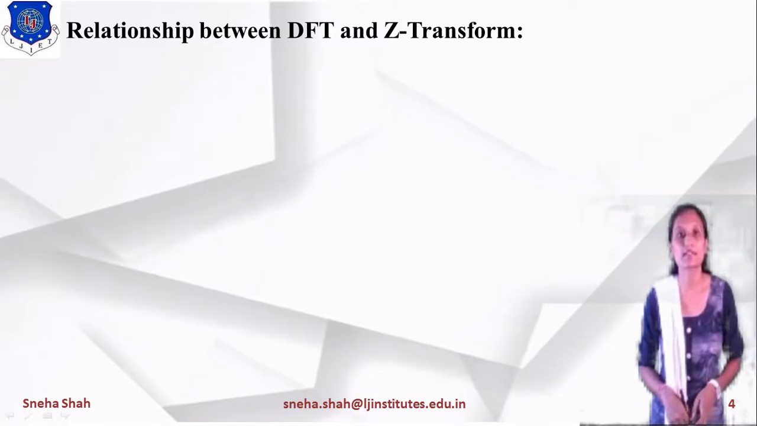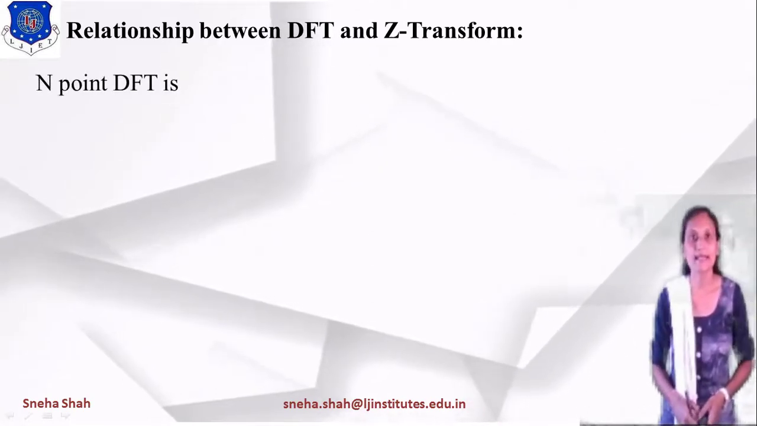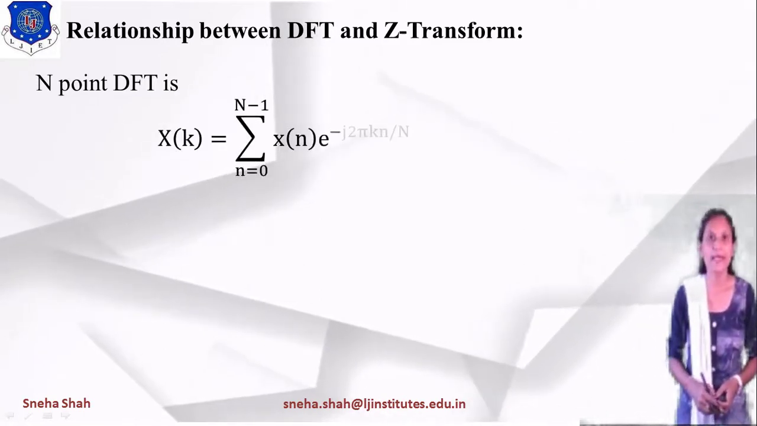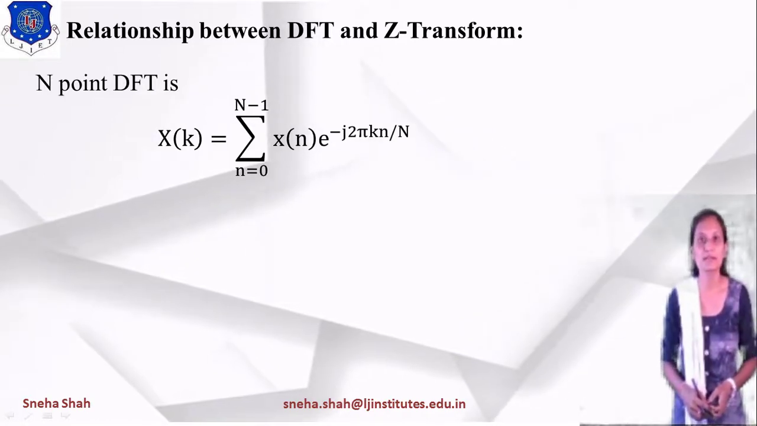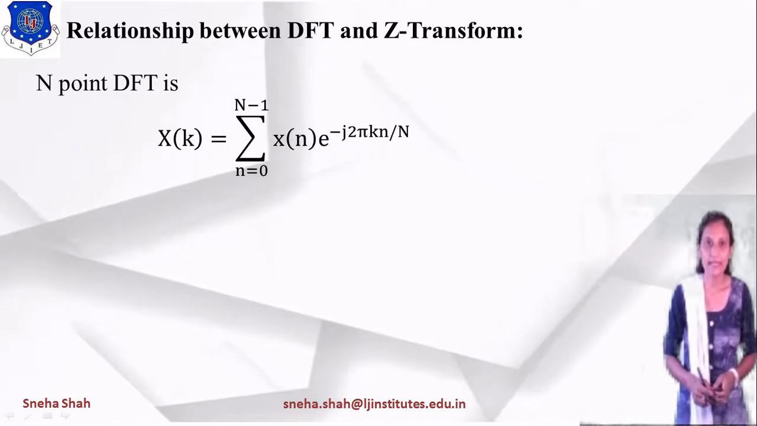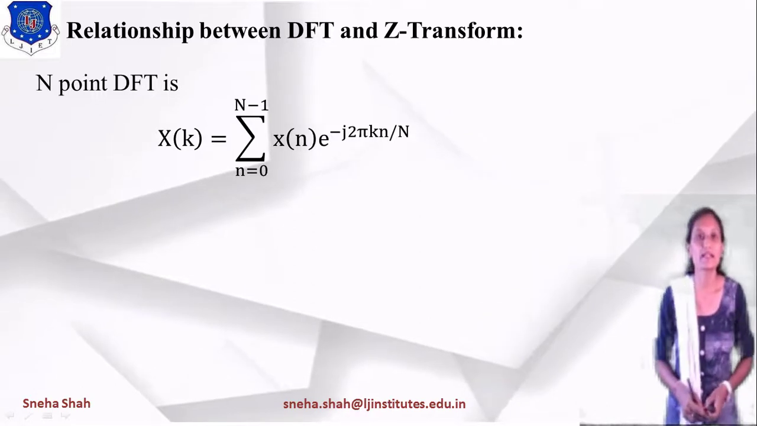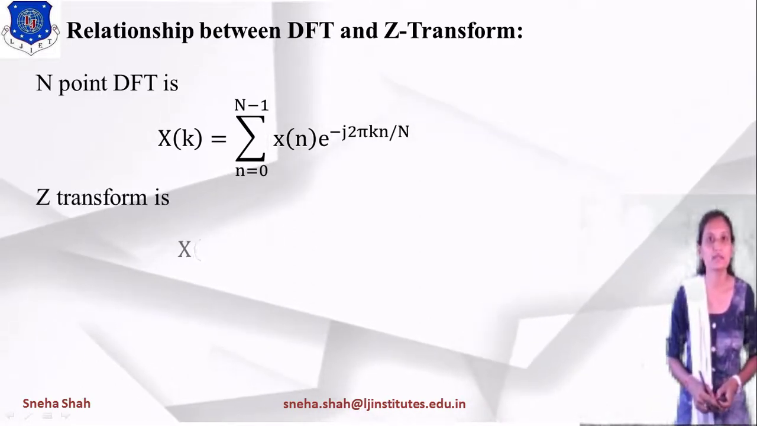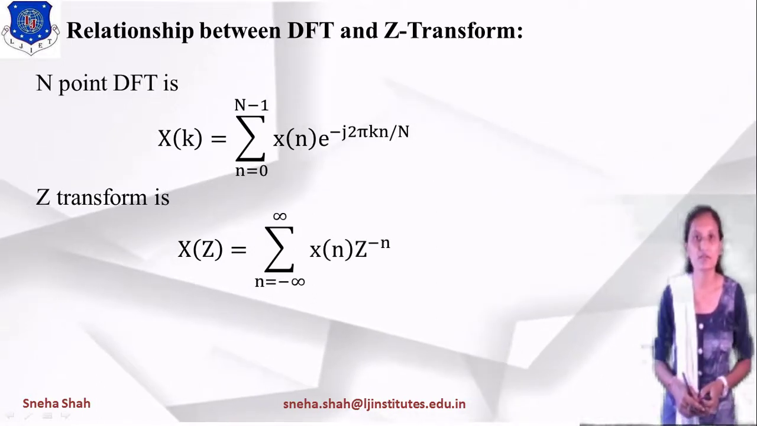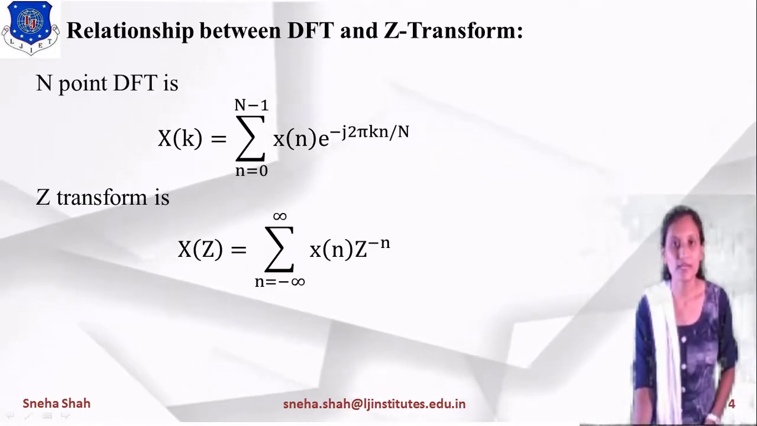If we derive the relationship, then the N-point DFT is represented as X of k equals summation n equals 0 to N minus 1 x of n into e raised to minus j 2 pi kn by capital N, right? In the same way we write the equation of the Z transform. So what is the equation of the Z transform? The Z transform is X of z equals summation n equals minus infinity to infinity x of n z raised to minus n.